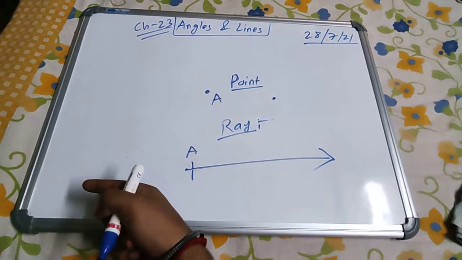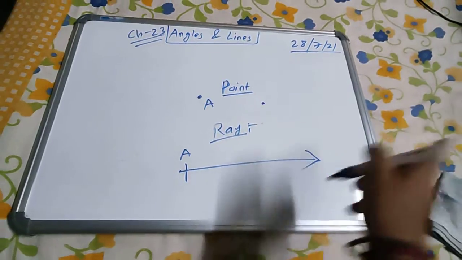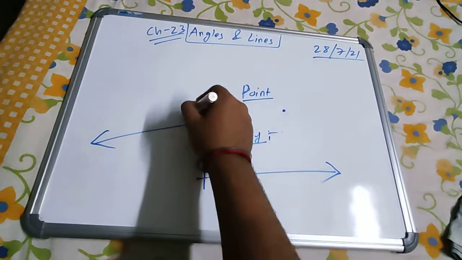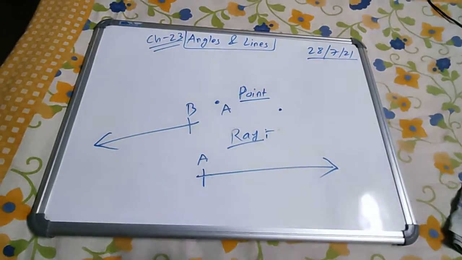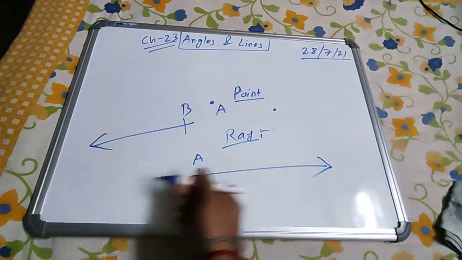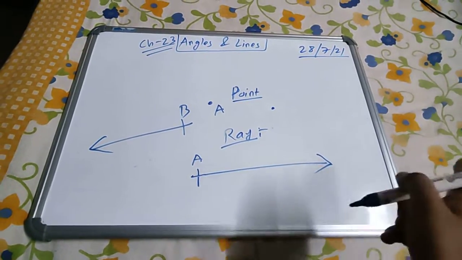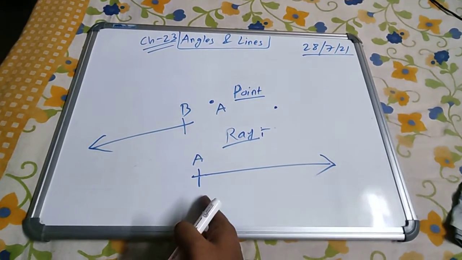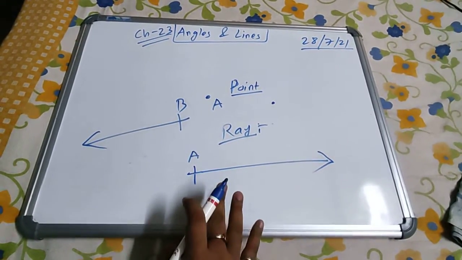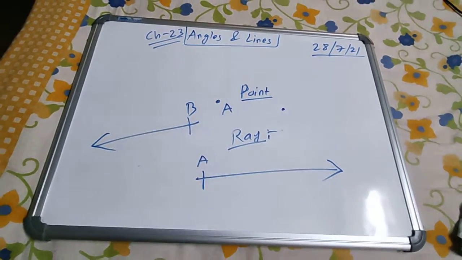It can extend on only one side, either the right hand side or the left hand side. These two rays are possible, but a ray cannot extend on both sides. This is called a ray.